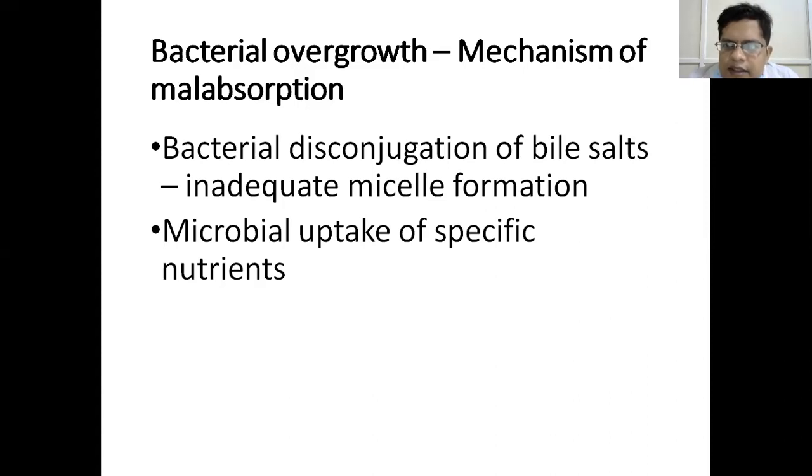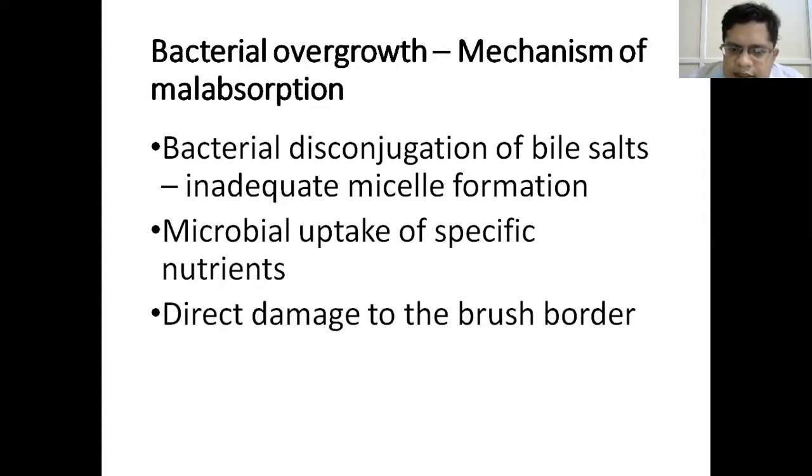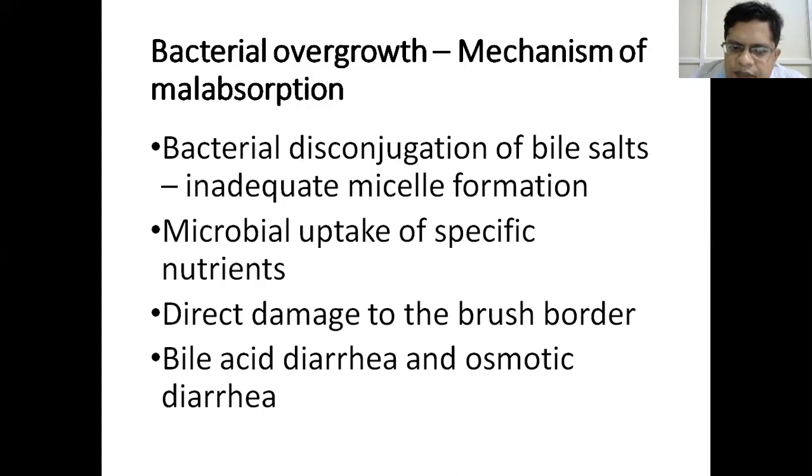Similarly, if the bacteria are more, they take up the specific nutrients without them being absorbed. So the microbial uptake of specific nutrients. The bacteria may directly damage the brush border, impairing the absorption of the nutrients. And bile acid diarrhea and osmotic diarrhea.